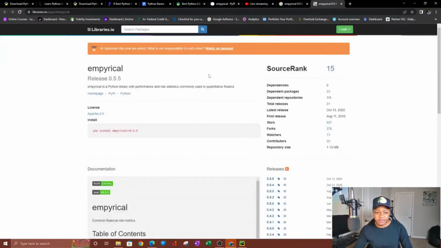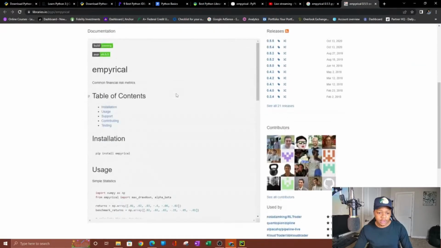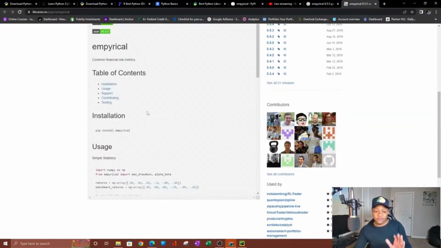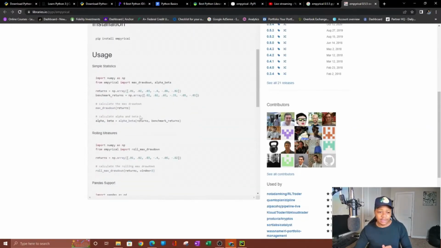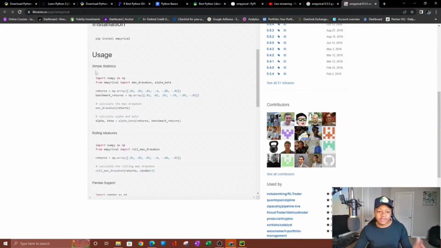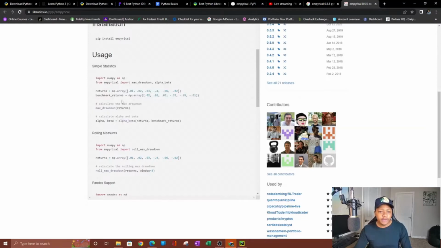Let's try the other website over here. So we have the same one. Table of contents. So usually when you find a tutorial for this on a website, it's going to look like this. They have the installation, they also have the usage. So you have simple statistics here. So this is information that is directly tied to the library itself, so it's not going to be the same for every library. It gives you the basics here. These are some of the basics that you'll learn when you're learning these.